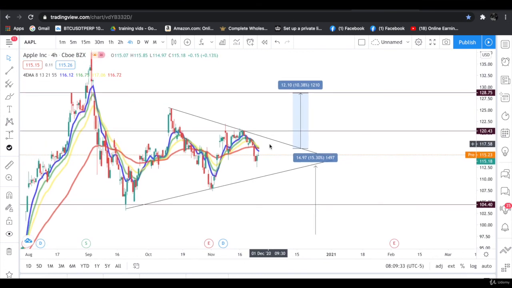You can also analyze any chart pair you want in the financial markets. Apply this method as I've shown you. Go to the chart. From the weekly, draw the major support and resistance levels. Come to the daily chart, draw again the minor support levels. Check the trend, what's going on in the market. Open the 4-hour chart, see if there is any pattern forming. Use the indicators and then decide and take the trade.